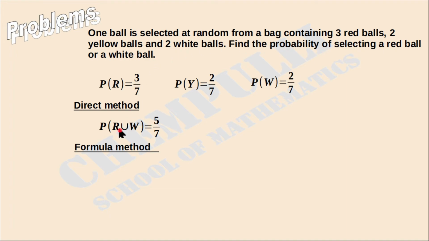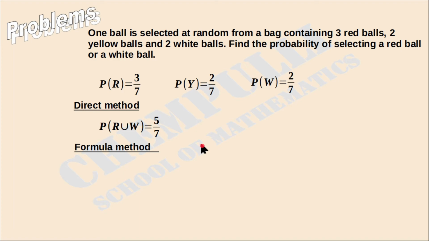That means red ball or white ball, red or white, the two events will not happen together. You will get only one event, red ball or white ball. If you take one ball, yellow, or in the red and white case, red or white, any one outcome will happen there.